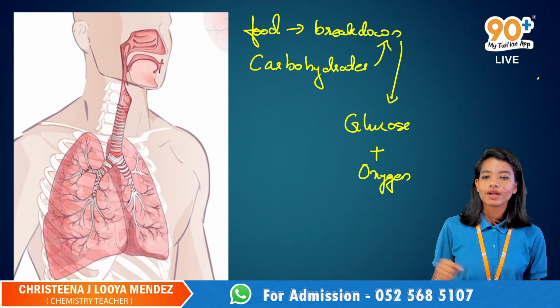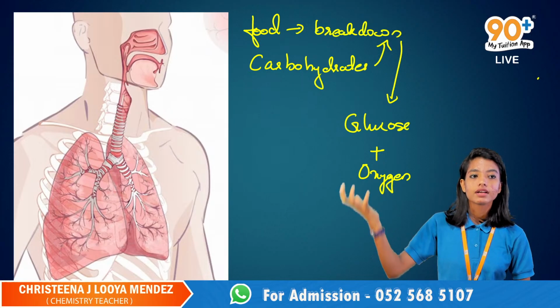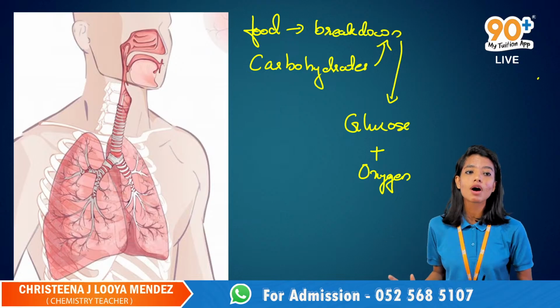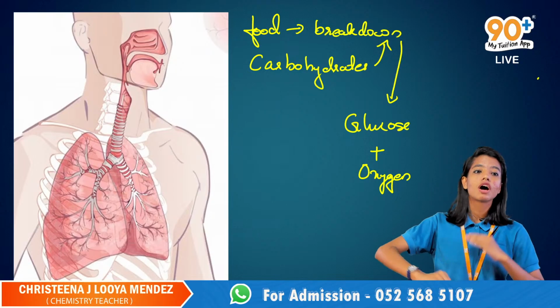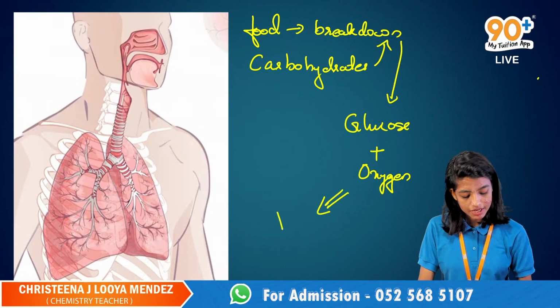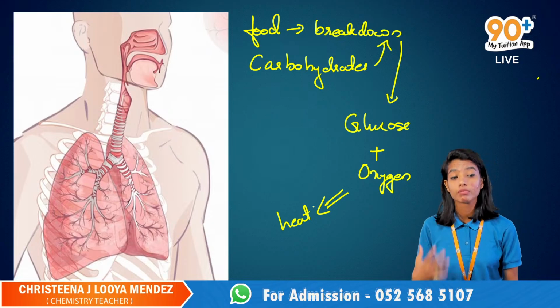We respire, right? We take in oxygen, which is present in the cells. So the glucose will combine with the oxygen present in the cells of our body, and as a result they will liberate heat energy, which will be utilized by our human body.